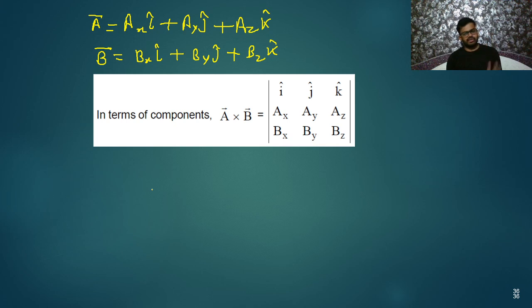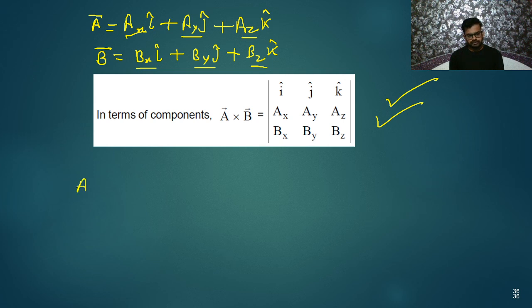So ax, right? After that, j cap, so below that you will write ay. And k cap is there, so in the second row you will write az, because ax i cap, ay j cap, az k cap. And in the third row, you'll write bx, by, and bz. Like this, as I have shown in this table, right? Now what you will do?